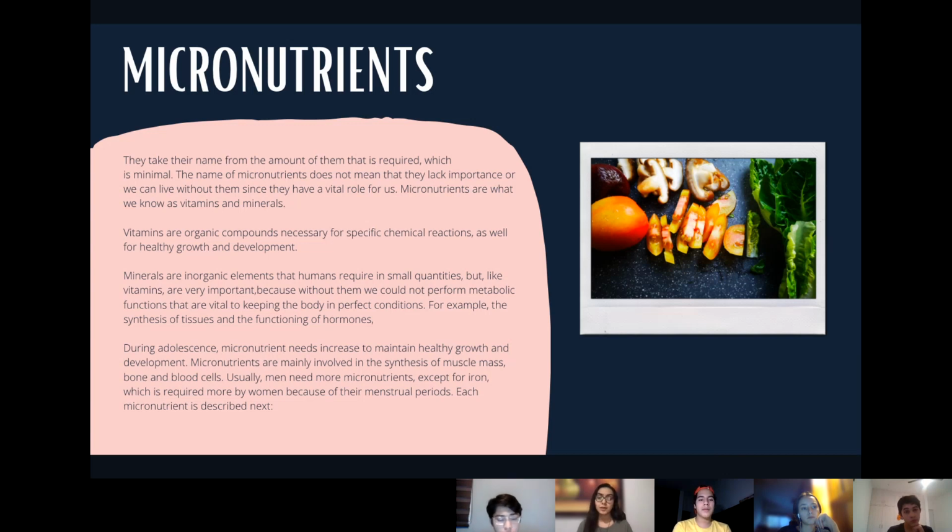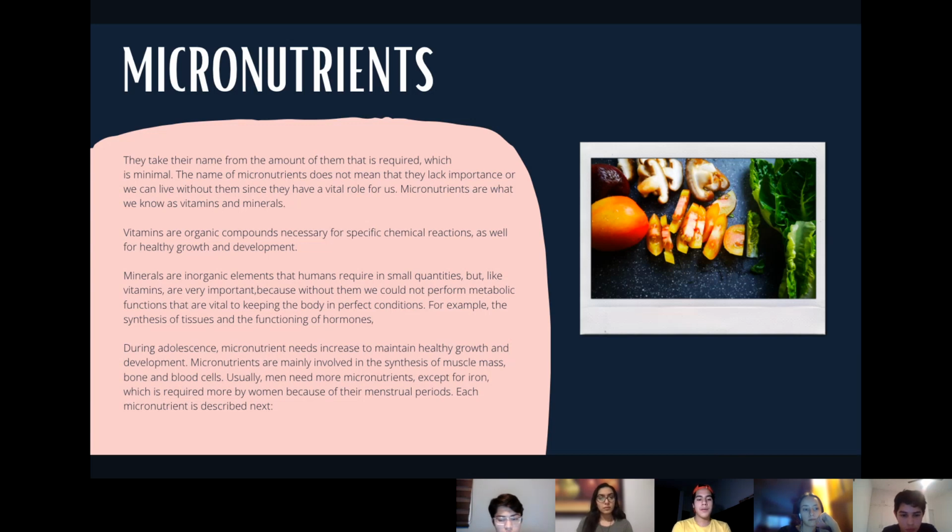Vitamins are organic compounds necessary for specific chemical reactions, as well as for healthy growth and development. Minerals are inorganic elements that humans require in small quantities, but like vitamins are very important because without them, we couldn't perform metabolic functions that are vital to keeping the body in perfect condition. For example, the synthesis of tissues and the functioning of hormones.